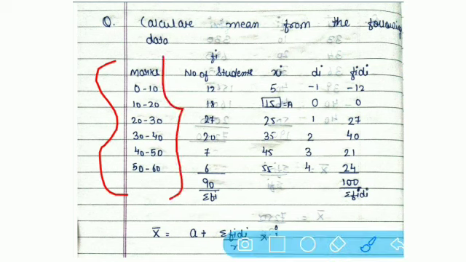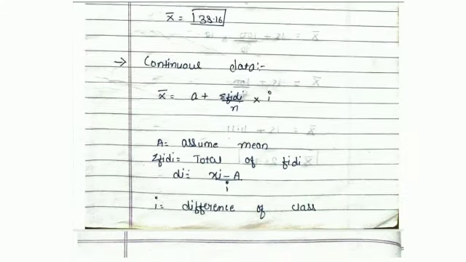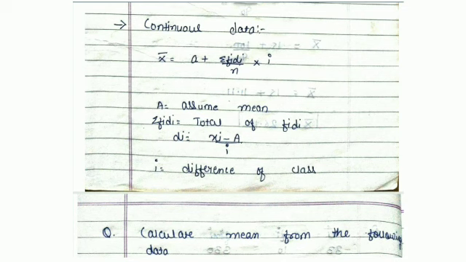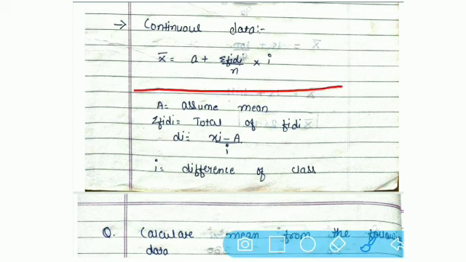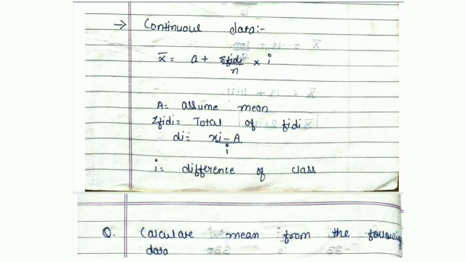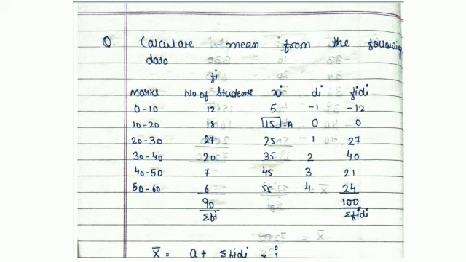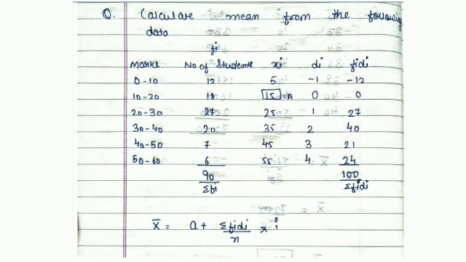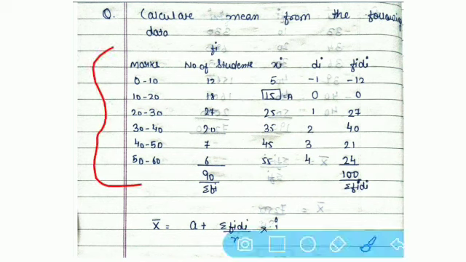Now the formula is written over here, that is x bar equals to A plus sigma fi di divided by n, whole multiplied by i. Now what is A over here? A equals to our assumed mean, then sigma fi di equals to summation of fi into di, and i is the difference of the class. Now let us move to our question first, then one by one we will understand all the things, how to put all the things into the formula. So the question is, these are the marks, these are the frequencies, and on the basis of these marks and frequencies we have to calculate our mean.